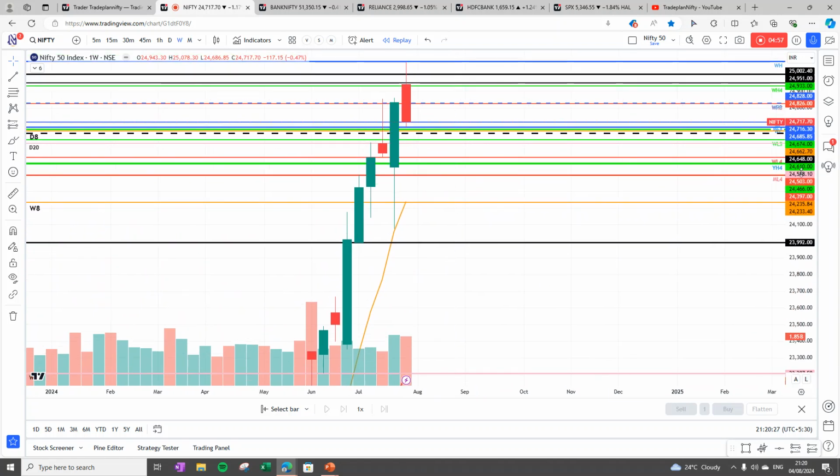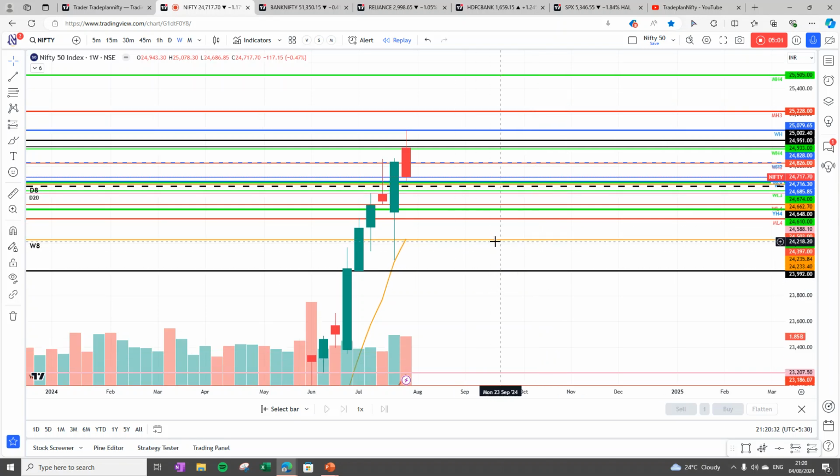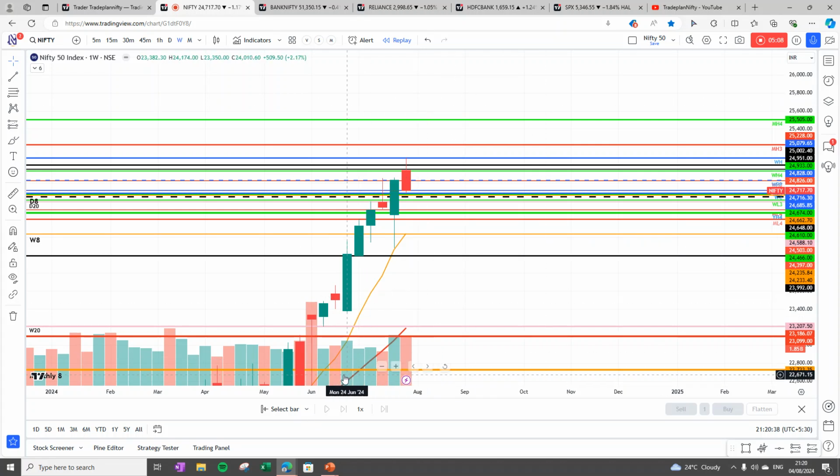Still kind of overbought, but not much. Now the 8 bar is at 24,235 and is definitely running in an uptrend, or kind of a super trend parallel to the 8 bar moving average.